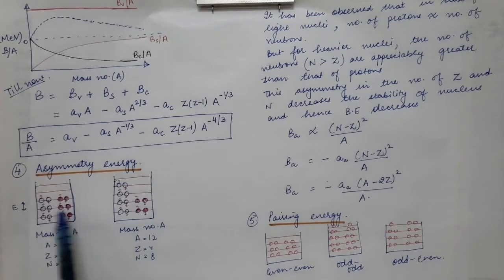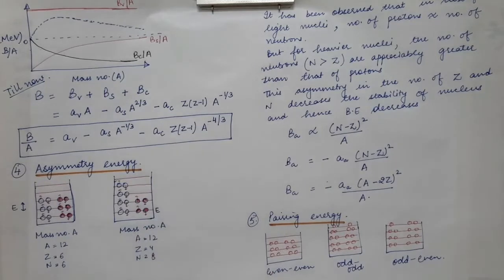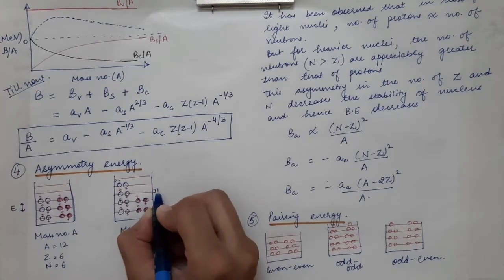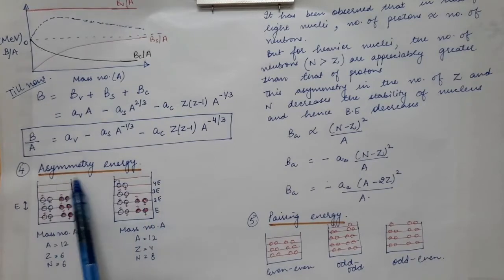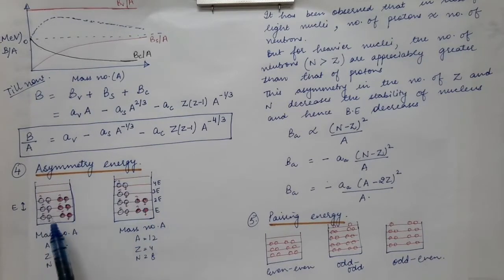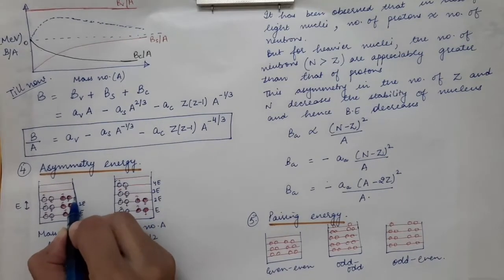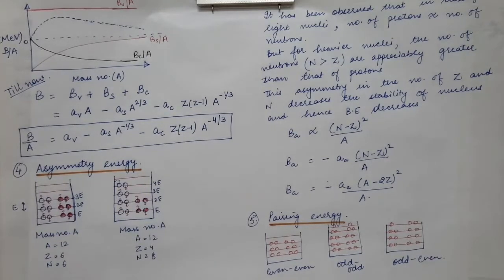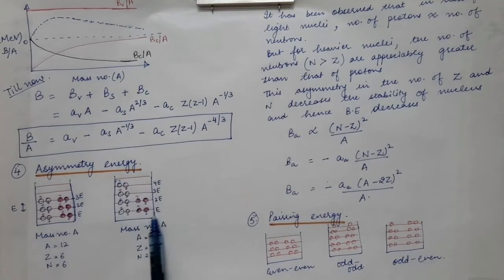Now the horizontal lines drawn here are the nuclear energy levels. These are not exactly to scale. Let's say this is the E level, this is the 2E level, this is the 3E level, and this is the 4E level. This is just an assumption, not to scale, just to make you understand what asymmetry energy is. In this nucleus also, this will be the E level, the 2E level, the 3E level. Now we calculate the energy of the first nucleus and also the energy of the second nucleus.